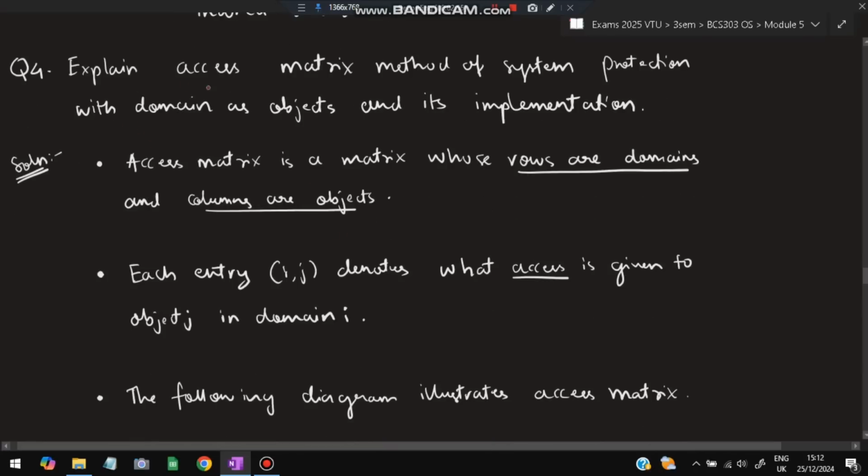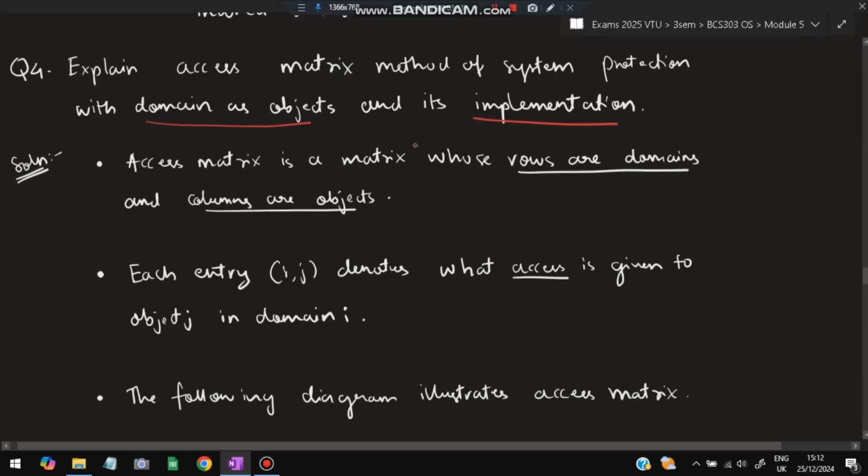And moving on to the fourth super important question, access matrix. Explain the access matrix method of system protection with domain as objects and its implementation. Two questions are asked. First, you have to explain the access matrix with the domain as objects, and second is what are the implementations of the access matrix.